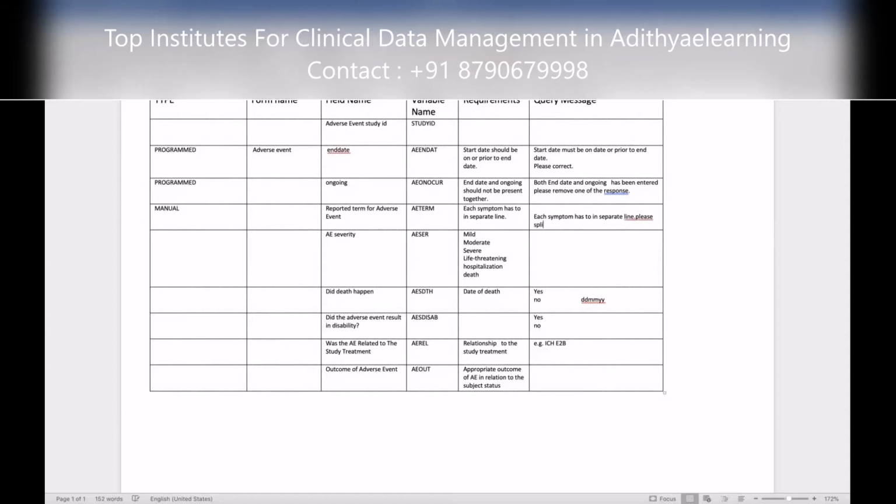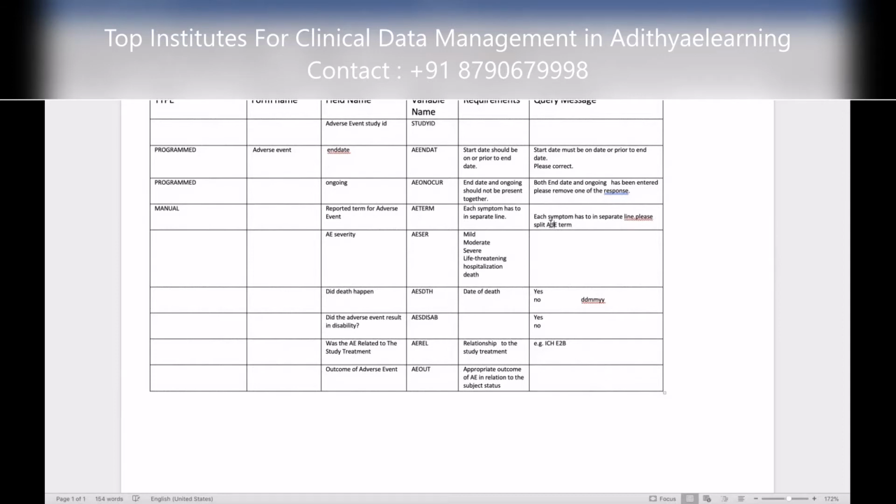The adverse event terms. No, you just say please split and write. You just type and then you will read, you will understand. So you say please split the adverse event term. Write it, don't say AE. Try not to give AE because the site doesn't know what is AE. So this is your query message.